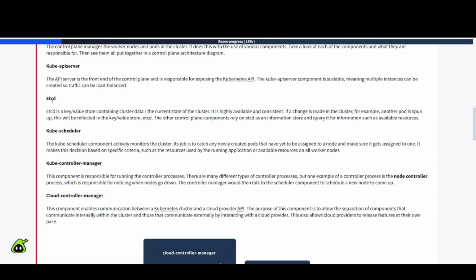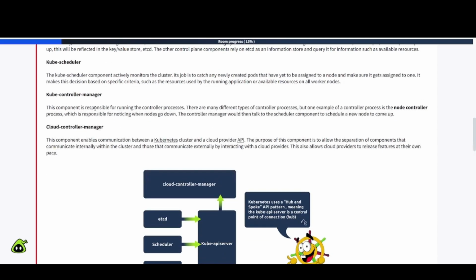Good to know there. etcd. etcd is a key value store containing cluster data, the current state of the cluster. It is highly available and consistent. If a change is made in the cluster, for example, another pod is spun up, this will be reflected in the key value store, etcd. The other control plane components rely on etcd as an information store and query it for information such as available resources.